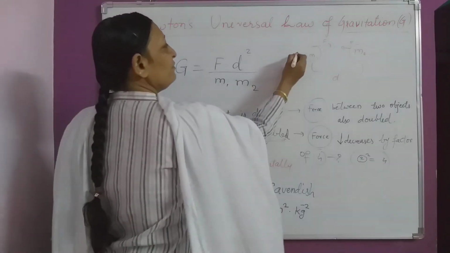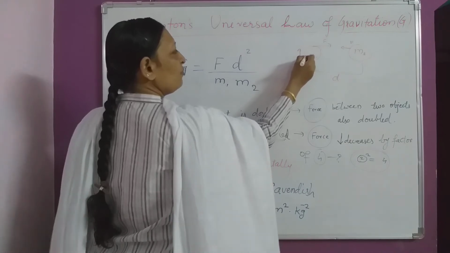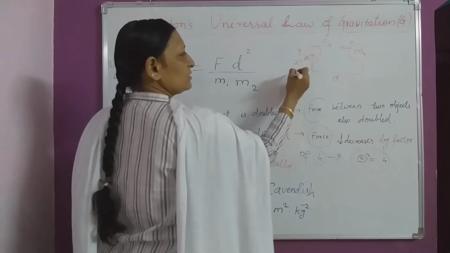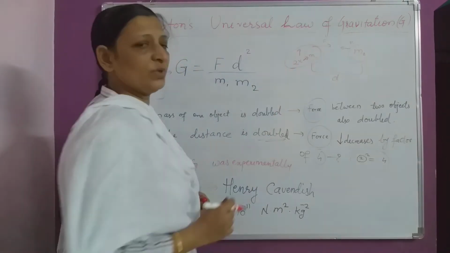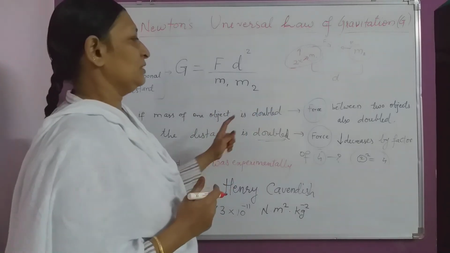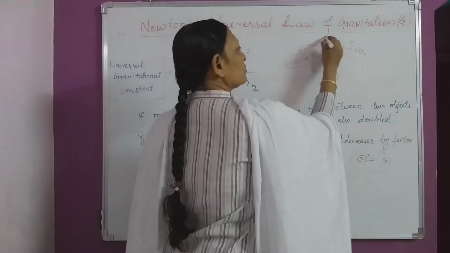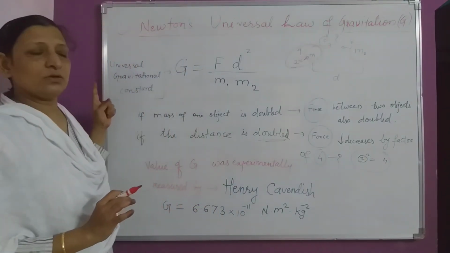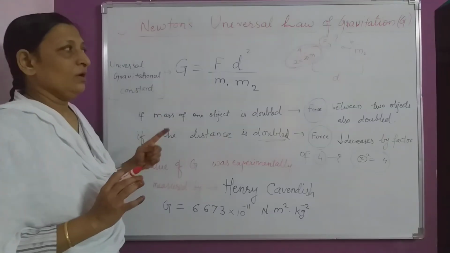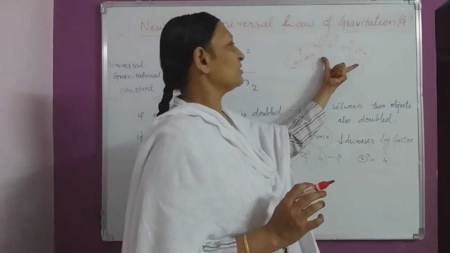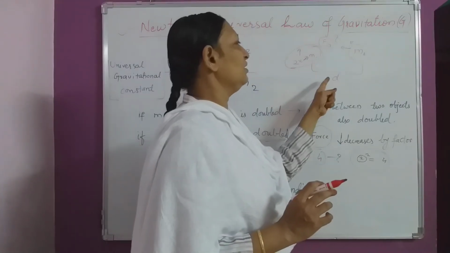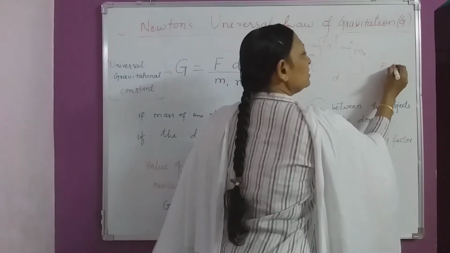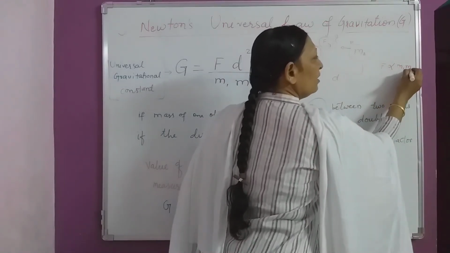So if we increase the mass of any one object, if you double this mass, multiply it by 2, then what will happen to the force? In the beginning, you remember, when two objects of different masses exert force on each other, the force is directly proportional to the product of their masses.